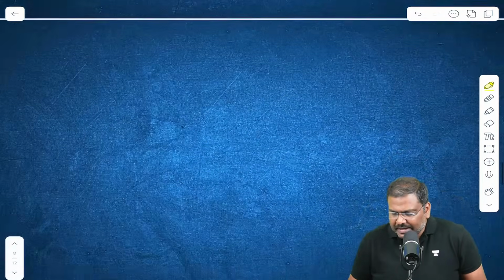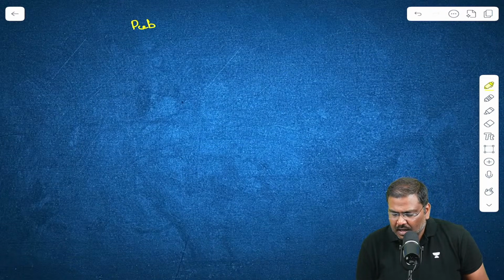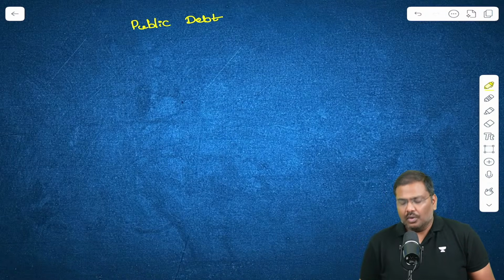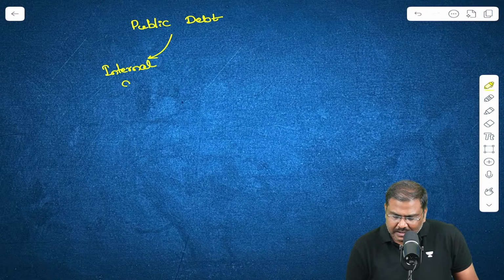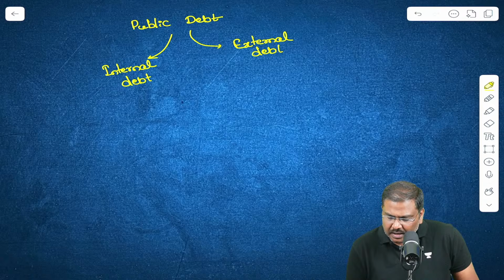Now, when you say public debt, there are two components in the public debt. One is essentially the internal debt, and the second one is the external debt. Internal debt and external debt.